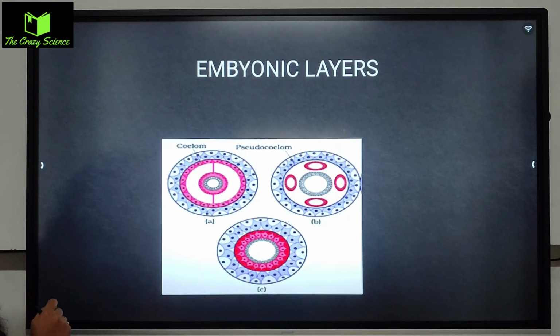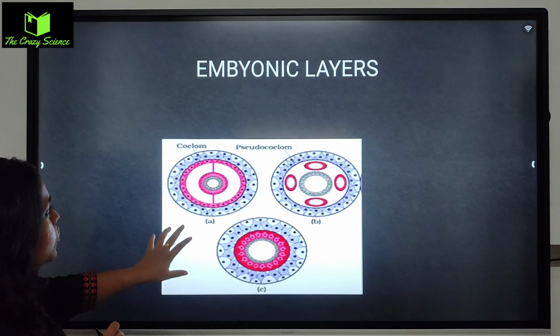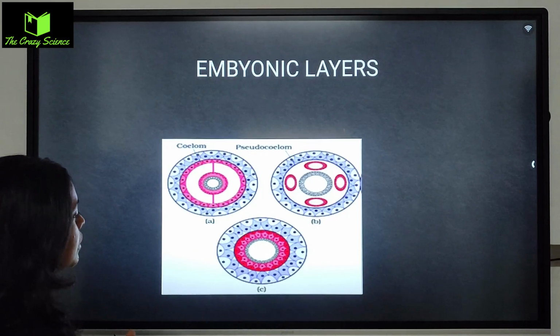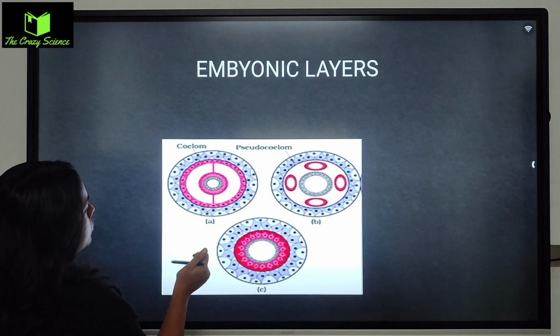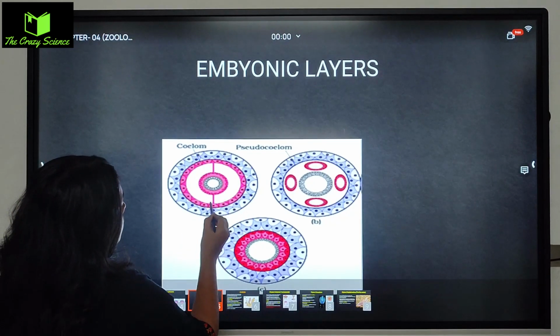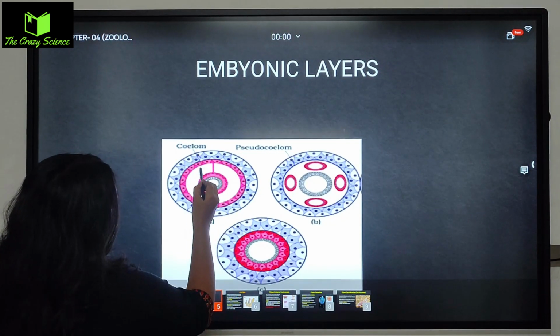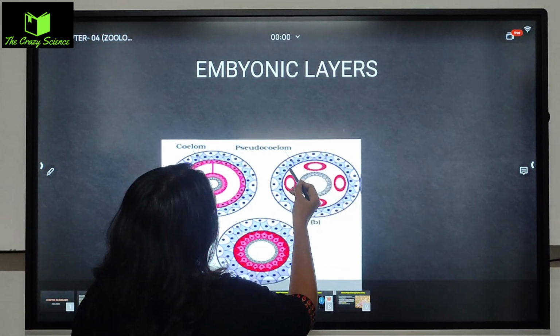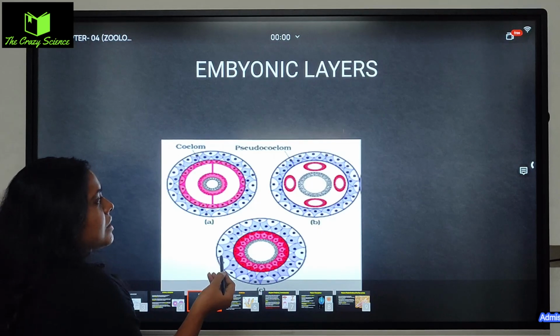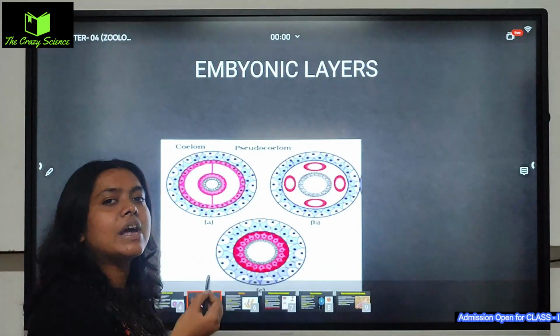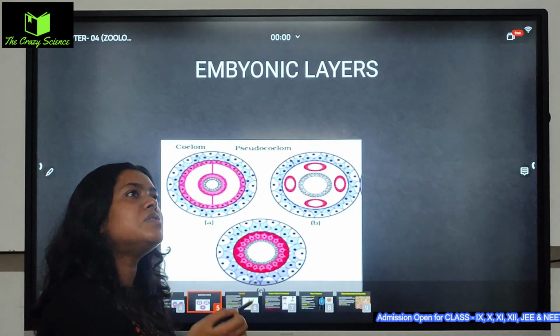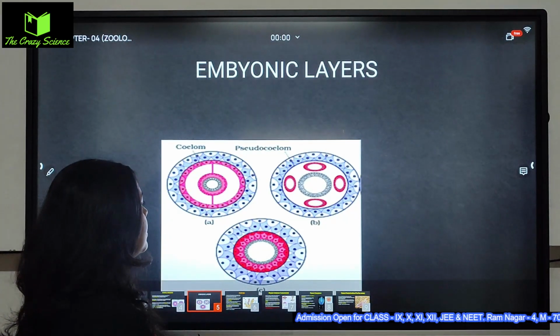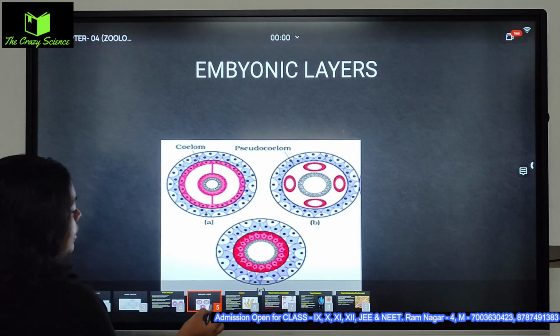So these are the few embryonic layers. This is a coelom, this is pseudocoelom, আর একটা proper coelom যেটা দেখতে পাচ্ছ। Coelom means this is a body cavity. This part is a body cavity. ঠিক আছে, খালি জায়গাটা যেটা থাকে এটা body cavity. এটা pseudocoelom means they don't have a proper body cavity. They are just looking or acting like they have. Means mesoderm there is absent. ঠিক আছে, তো এরকম ভাবে the structure already made up of.